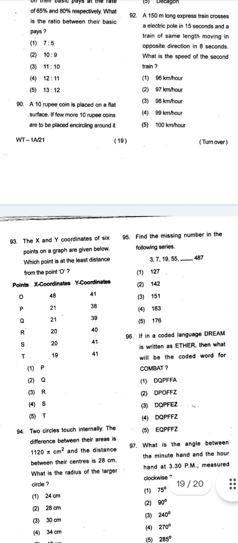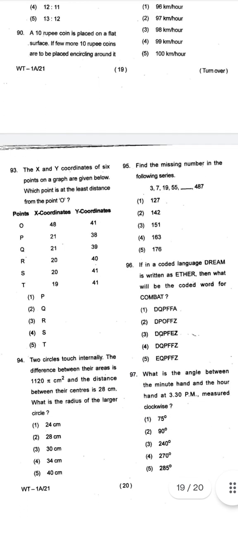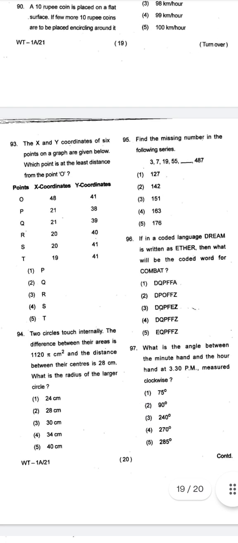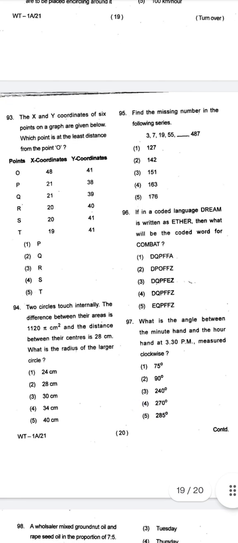Now, when I move forward, I can see a coordinate geometry question too here, which is question number 93. The x and y coordinates of 6 points are given. So, you have to know the concepts of coordinate geometry too for this examination. Now, find the missing number in the following series. So, missing number series, like you should know the number series concept too.